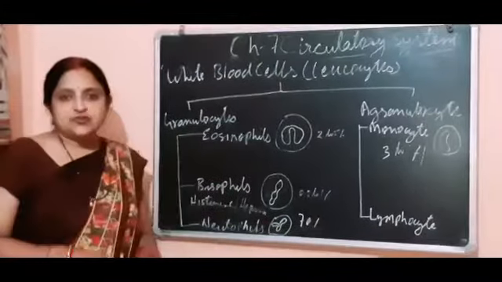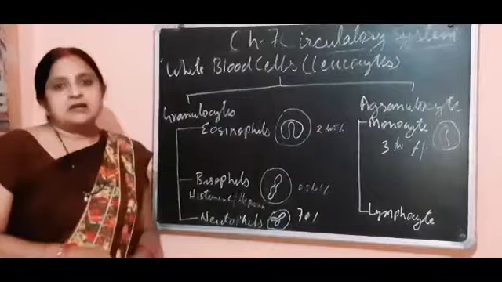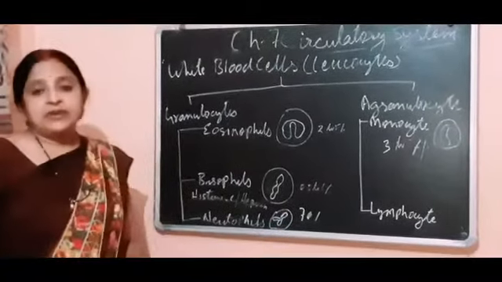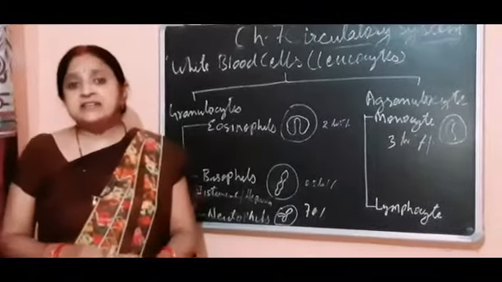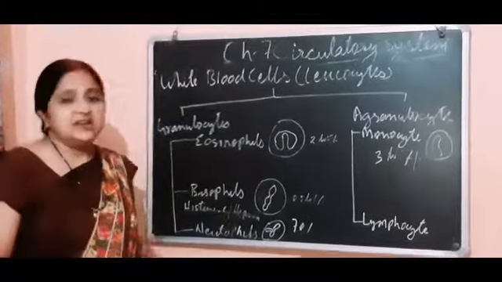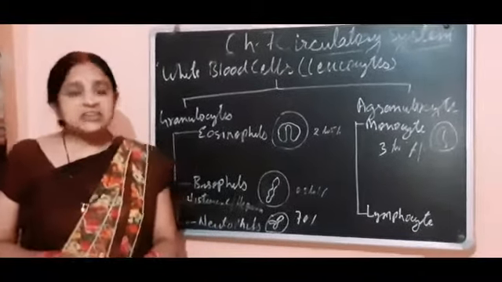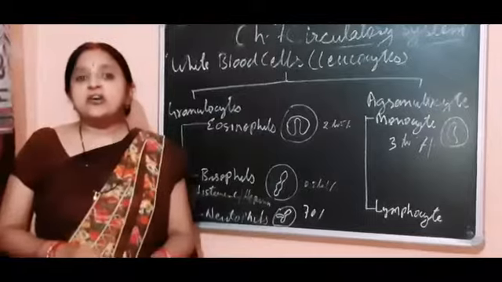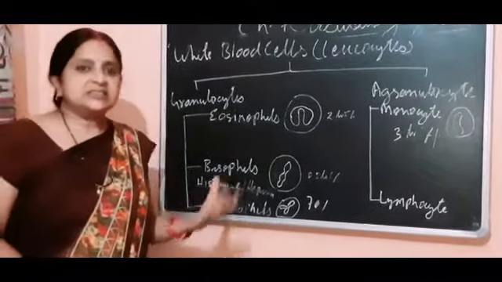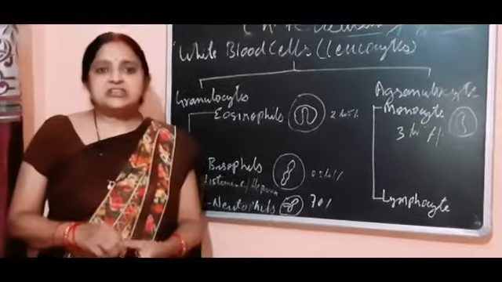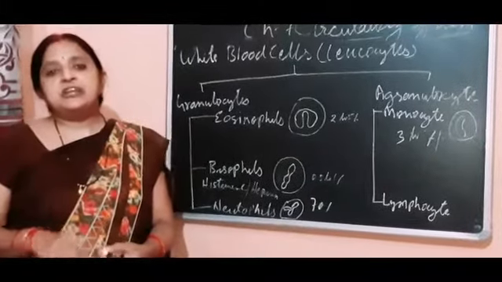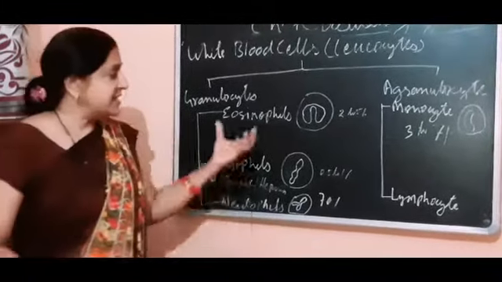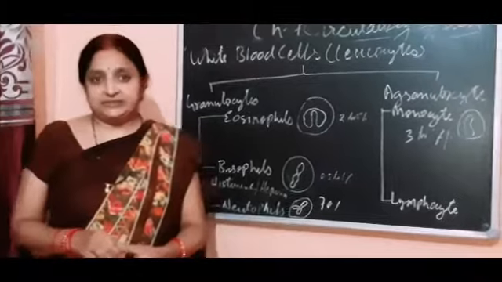Now start with the eosinophils. Eosinophils stain orange red in color when testing the blood, and this staining shows their affinity towards acid, so they are also called acidophils.